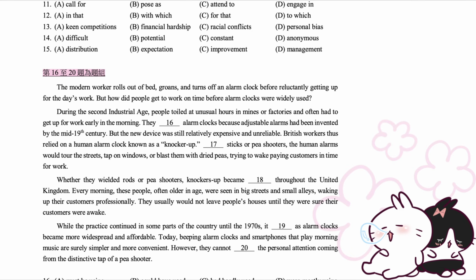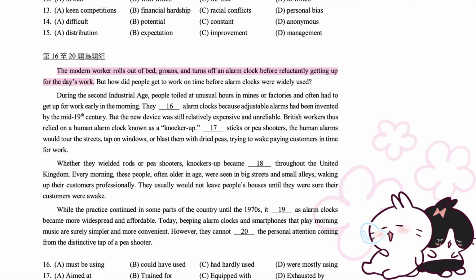Questions 16 to 20 are based on the following passage. The modern worker rolls out of bed, groans, and turns off an alarm clock before reluctantly getting up for the day's work. But how did people get to work on time before alarm clocks were widely used?